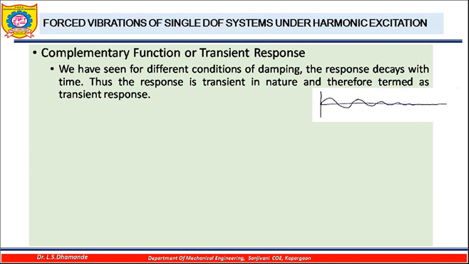We have already seen different conditions of damping in unit number 1: the over damped condition, critically damped condition and under damped condition. These responses decay with time, that we have observed, whether it is critically damped, over damped or under damped. Thus the response is transient in nature and therefore it is called the transient response. So this is nothing but the under damped response, a transient one, which will be decaying after some period of time.